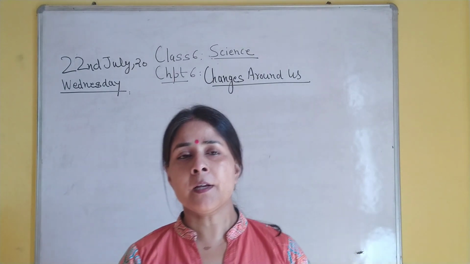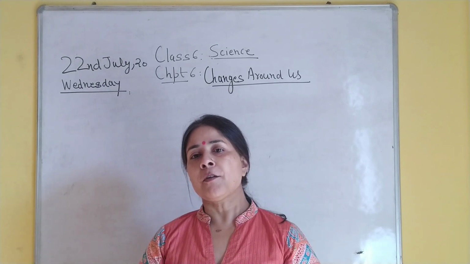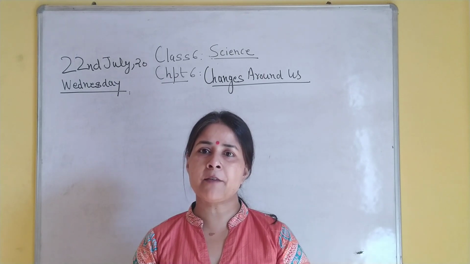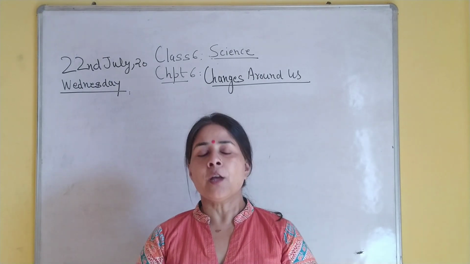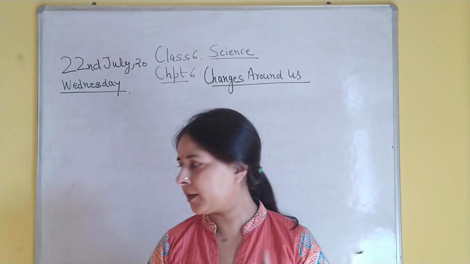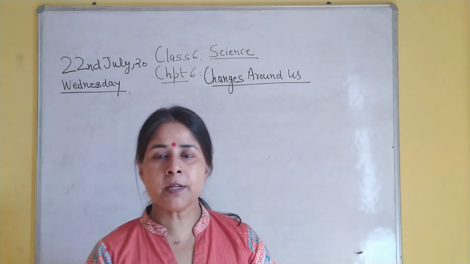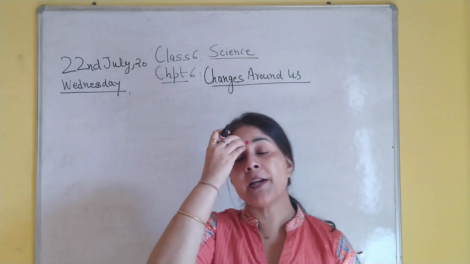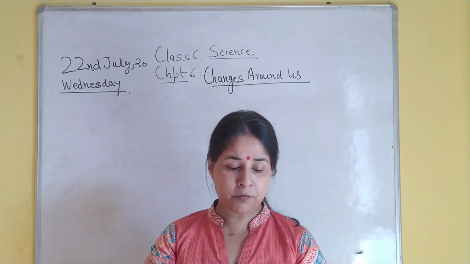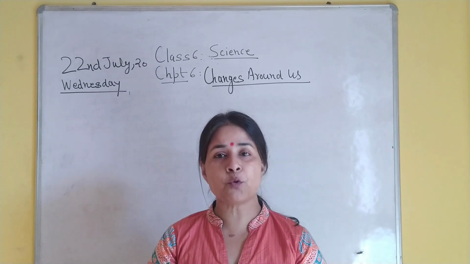Now moving further, if we want to bring a change, there are many different things or processes by which we can bring the change. So we will now move to your book and see what is next. Now after this, we had categorized different types of processes as reversible and non-reversible. Now moving further, there is a topic which says, could there be other ways to bring a change?